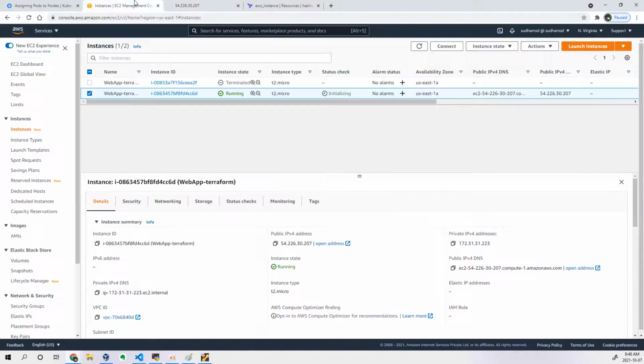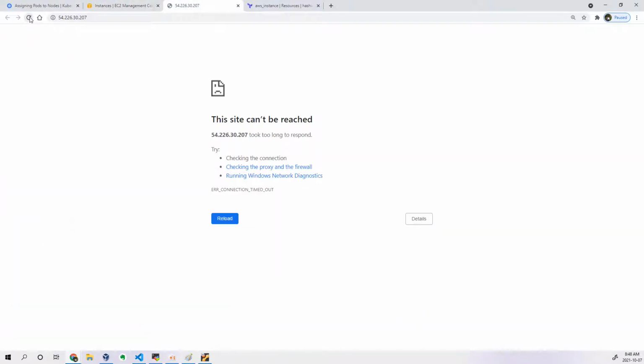So still it is not getting loaded. Let's wait. Maybe sometimes it takes 1 minute or 2 minutes to complete actually. Okay, it depends. Sudhir, while this is happening, another question.